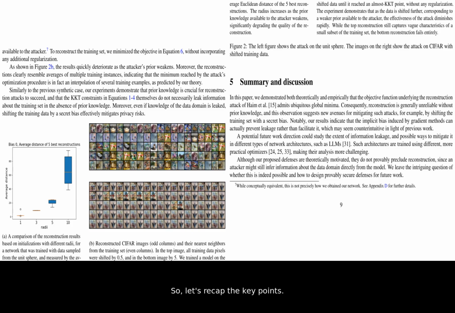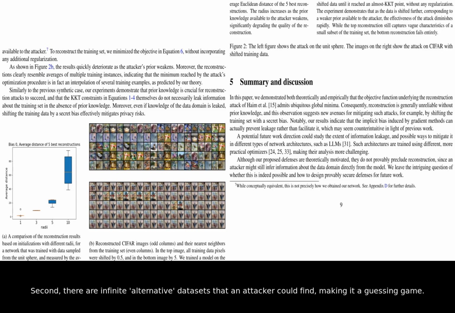So, let's recap the key points. First, reconstruction attacks are fundamentally unreliable without prior knowledge of the data. Second, there are infinite, alternative datasets that an attacker could find, making it a guessing game. And third, better trained models can actually be more private.